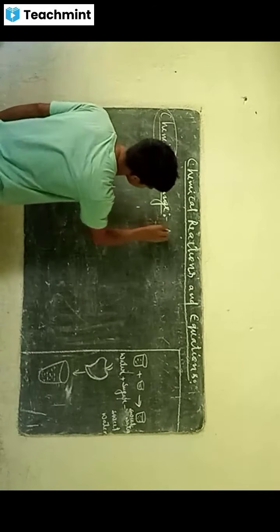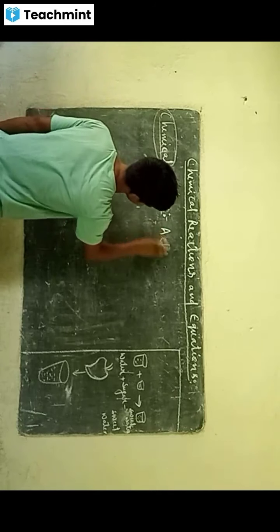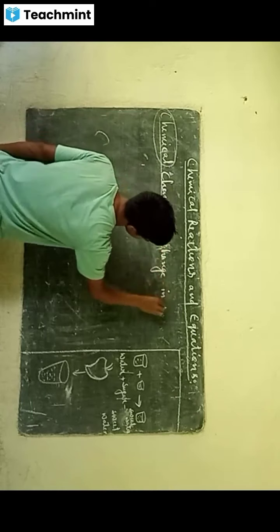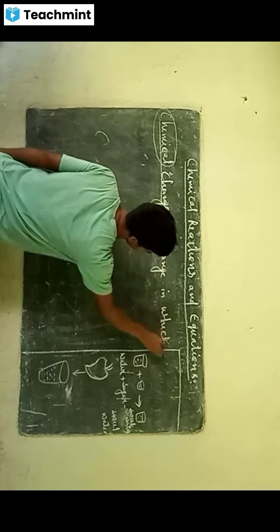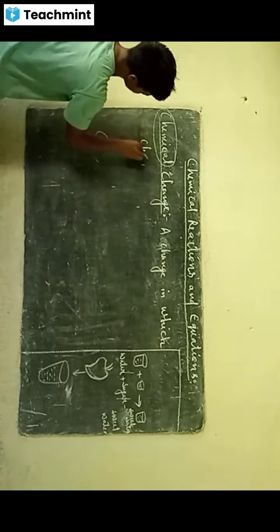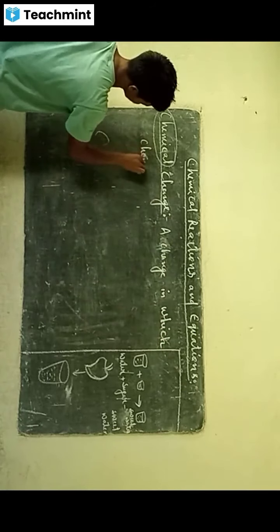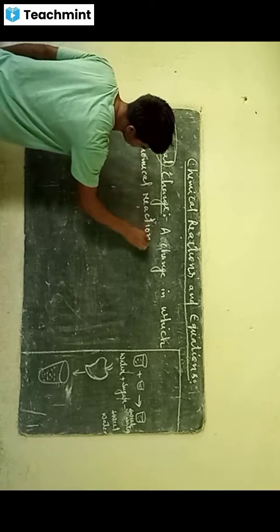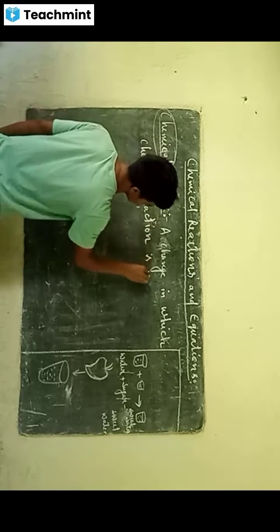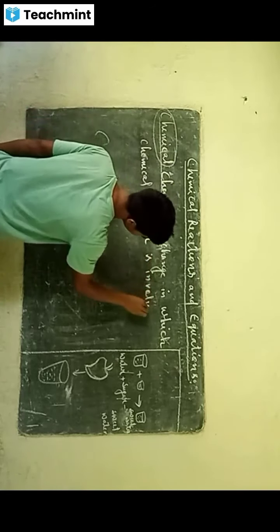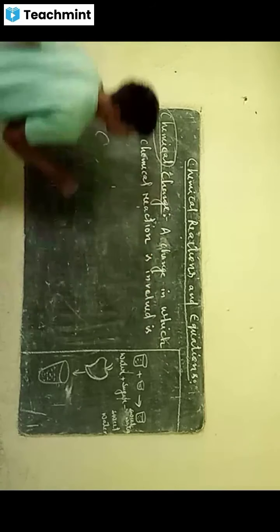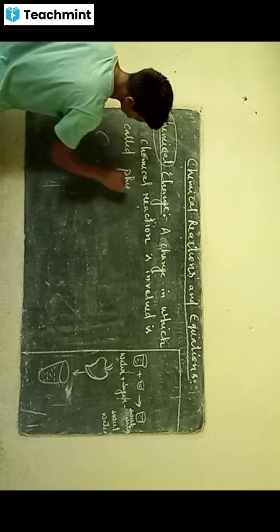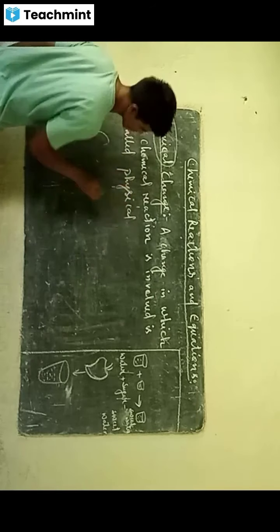So we can say a change in which chemical reaction is involved is called physical change.